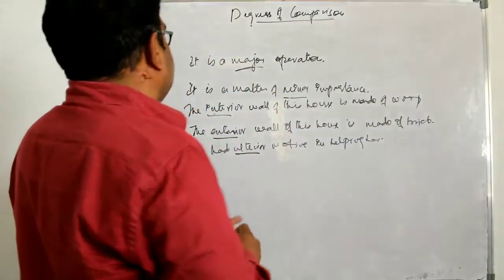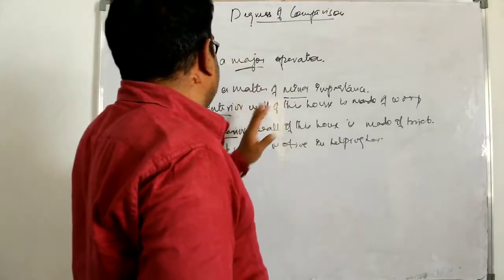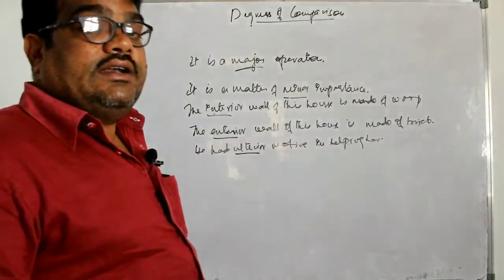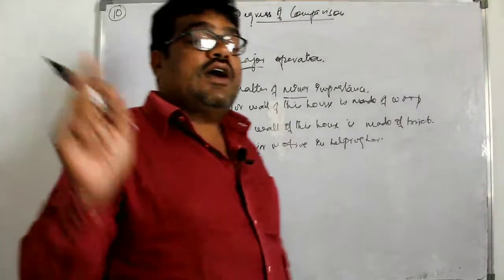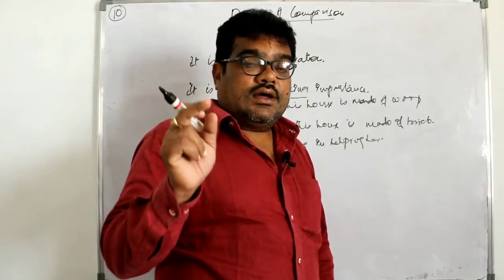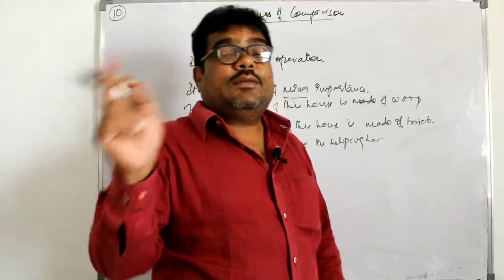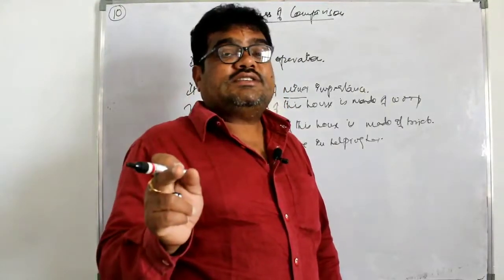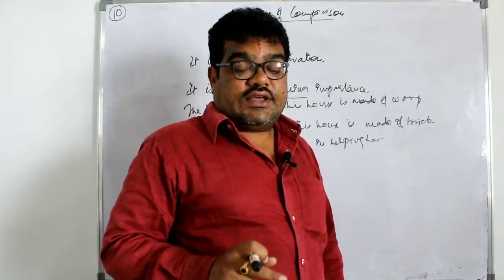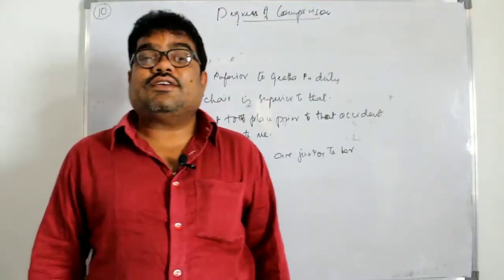You see the words, what are the words? Major, minor, interior, exterior and ulterior. These 5 words are used as positive degree. The remaining 7 are used as comparative. I have given you 12 words.